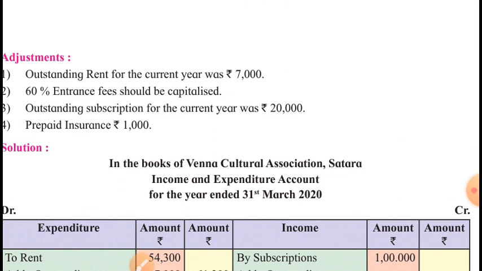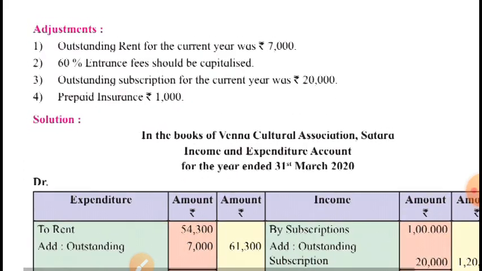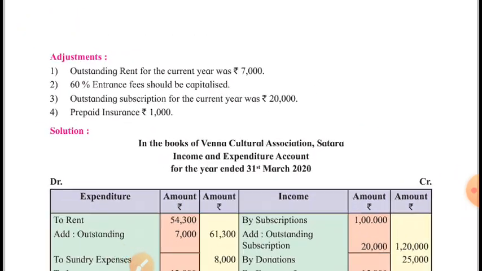So we must show this rent in the income and expenditure account because this rent belongs to this year. It will be paid later on, but this rent is of this year, so it must be included in the current year's expenditure.